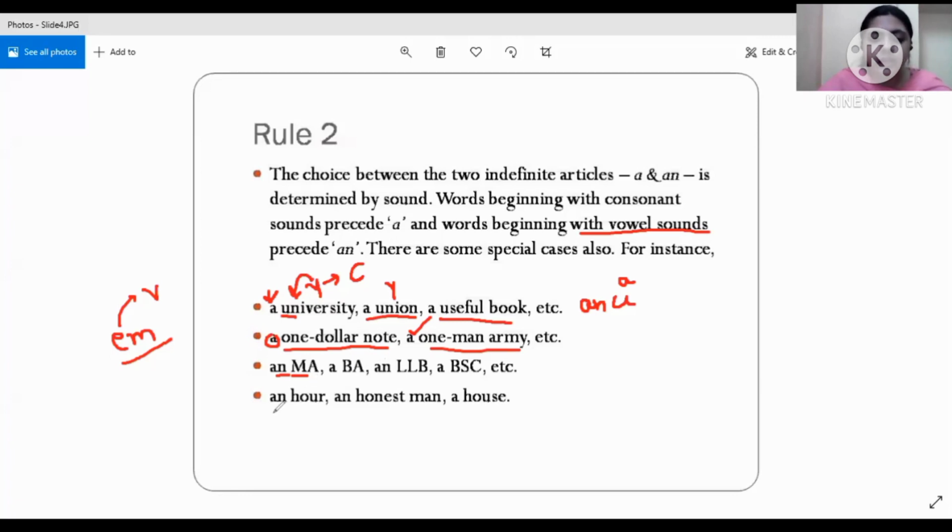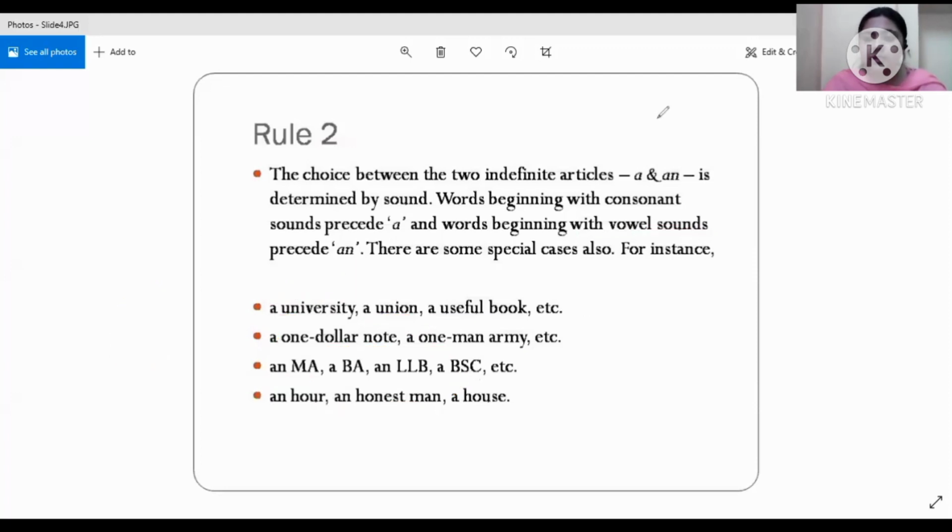All right. Another very good example, or the most common thing, is the use of H, the words where H is silent, right? For example, hour. Hour always starts with H, but here H is silent. The sound of H is silent, and it starts with a vowel sound. Therefore, we use an over here. Similar is the case with honest. But when we look at words like house, horse, hat, then we use a, because then we can hear the sound of H, which is a consonant.